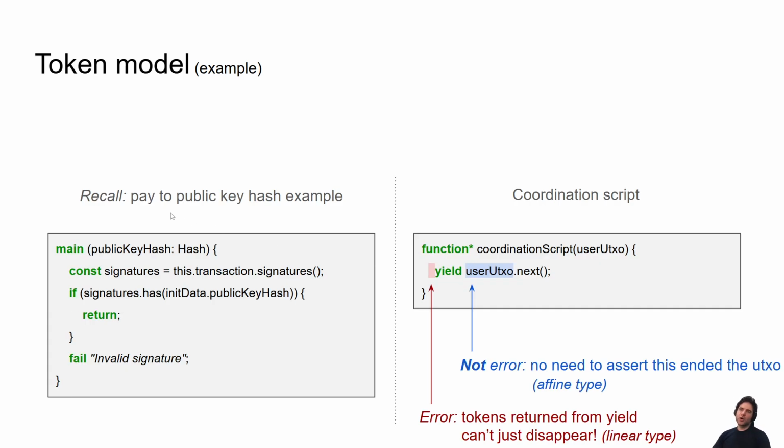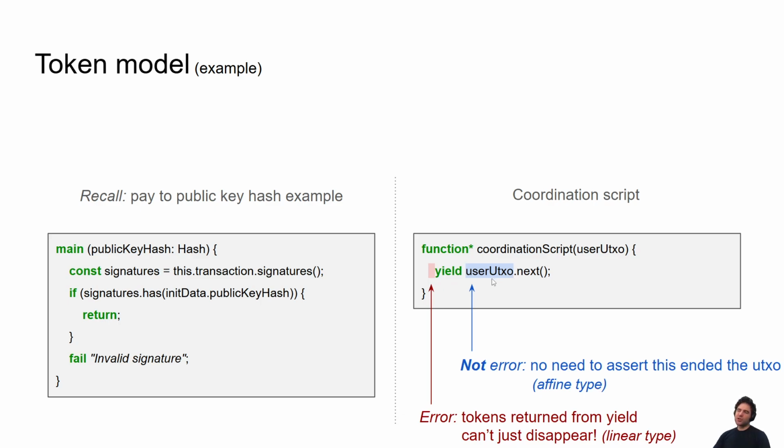So let's think back to our pay to public key hash example. When we use this pay to public key hash and coordination script, the user UTXO is not an error, because remember, UTXOs can be iterated and potentially live forever. So we can use it once, we can use it 0 times, we can use it 2 times, it doesn't really matter. This is not an error. It's an affine type. It's a persistent thing that lives on chain.